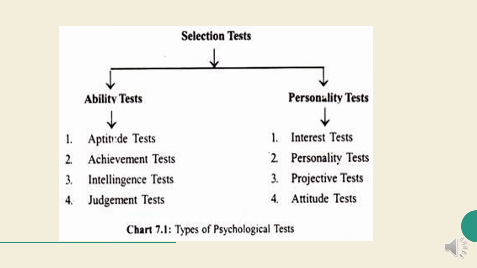Then next category is attitude test. These tests are designed to know the testee's tendencies towards favoring or otherwise to people, situations, actions, and a host of such other things.